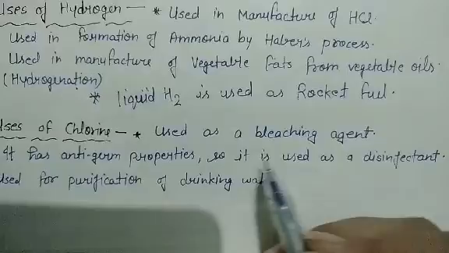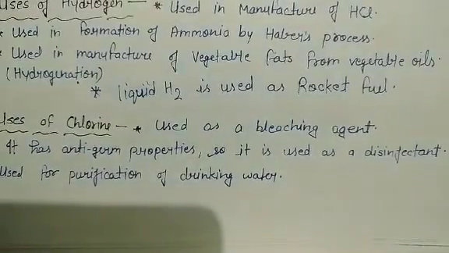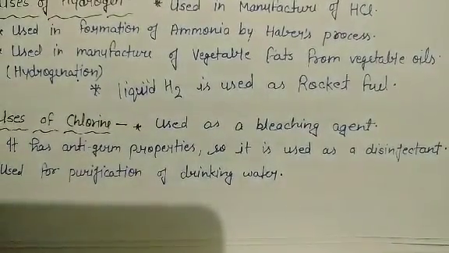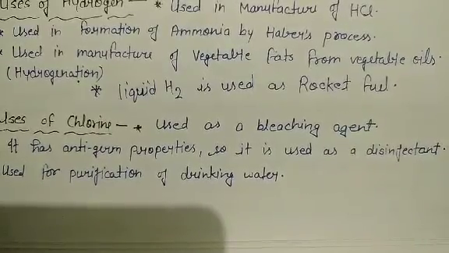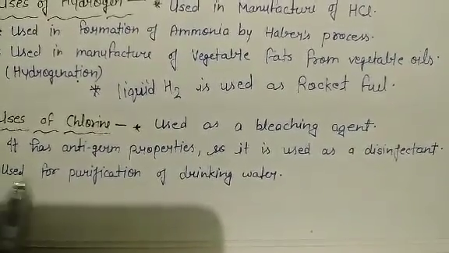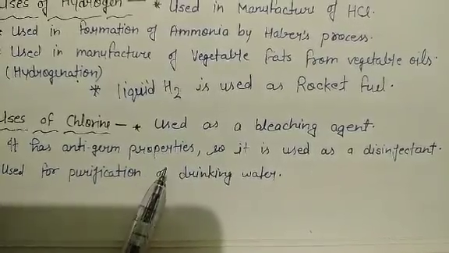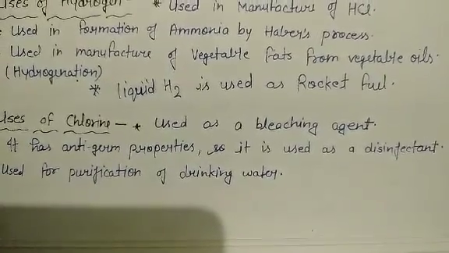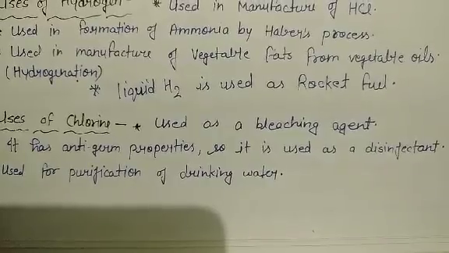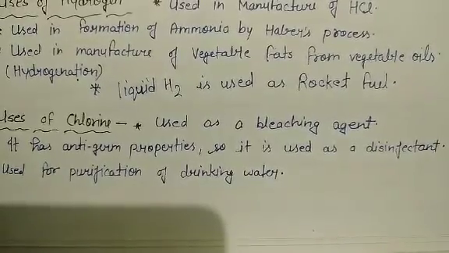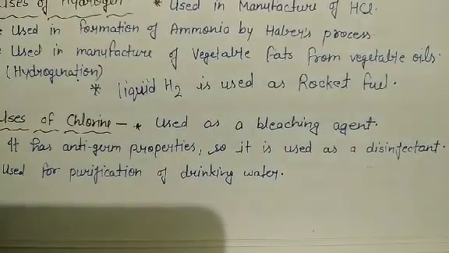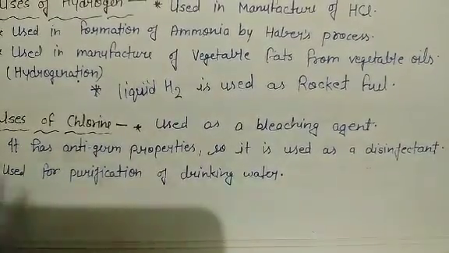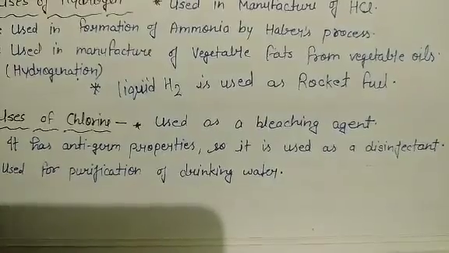Chlorine is a very good bleaching agent. It has color fading or color removing properties, because of which it is used as a bleaching agent. Second, it has anti-germ properties. That means it kills microorganisms very well, and because of this it is used as a disinfectant to kill germs and bacteria and to clean surfaces.